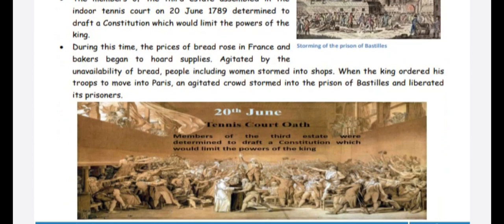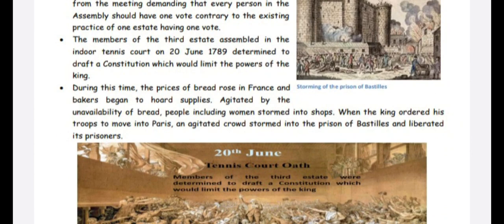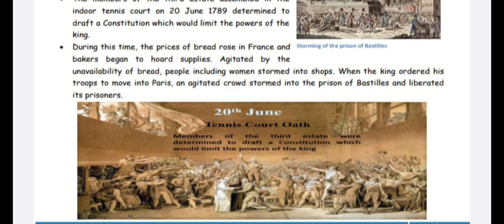The members of the Third Estate assembled in the indoor tennis court on 20 June 1789 and determined to draft a constitution which would limit the powers of the king. During this time the price of bread rose in France and bakers began to hoard supplies. Agitated people, including commoners, stormed into shops, and when the king ordered his troops to move into Paris, the agitated crowd stormed the prison of the Bastille and liberated its prisoners.